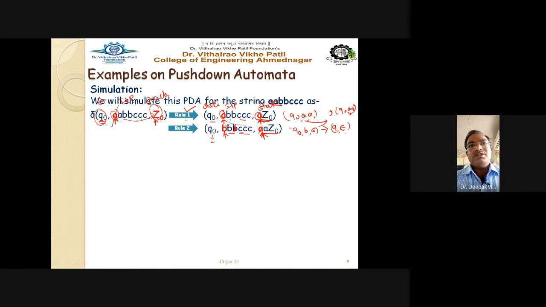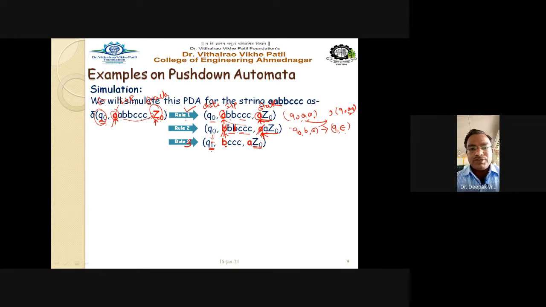See here, rule number 3. So rule number 3 I have to follow. Rule number 3 says that you have to change the state from Q0 to Q1, and B will be removed. Yes, of course, B will be removed. This B is removed and only one B is there, and A is removed, so only one A is there. So Z0 remains as it is.